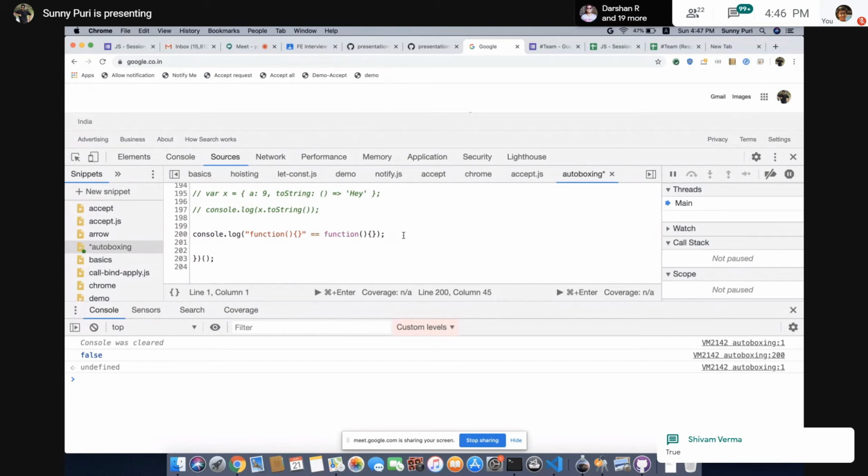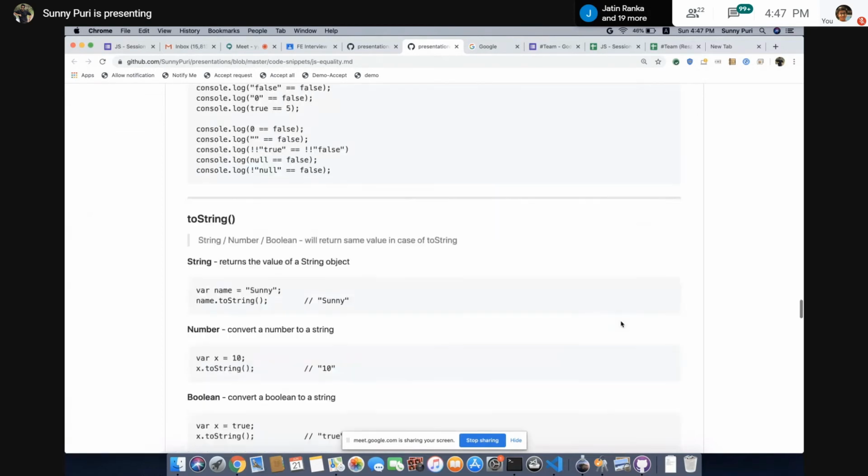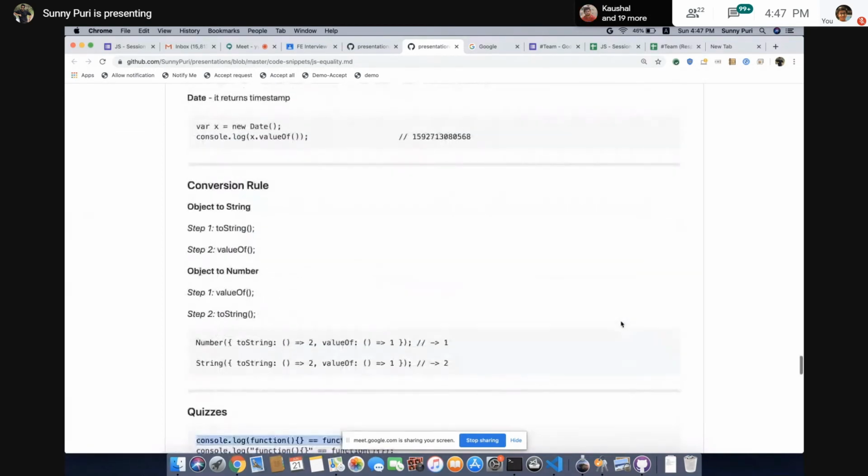Go step by step. It's not about true and false, it's about the concept. We have a string and we have an object. Let's see the chart. String, leave it as it is. Object, convert it to its primitive. When we do object to string, see the chart: toString, then valueOf.